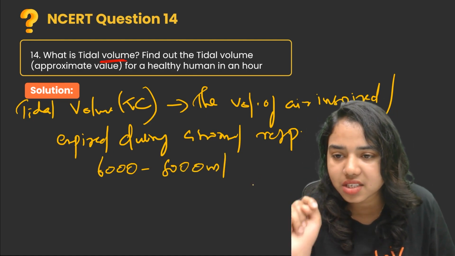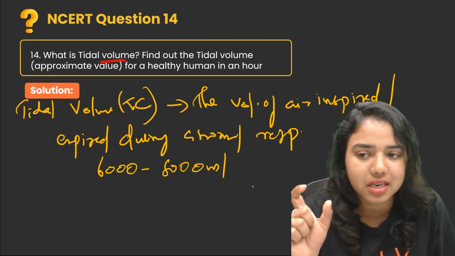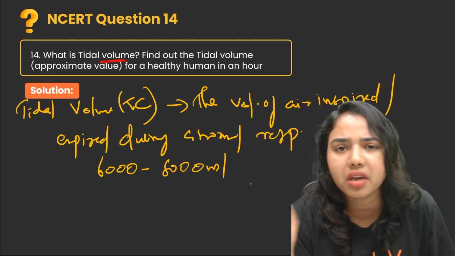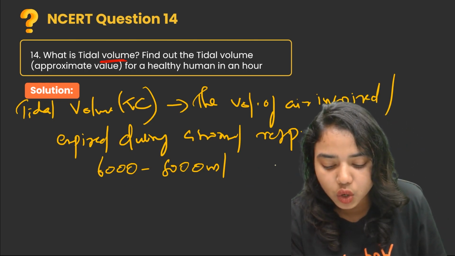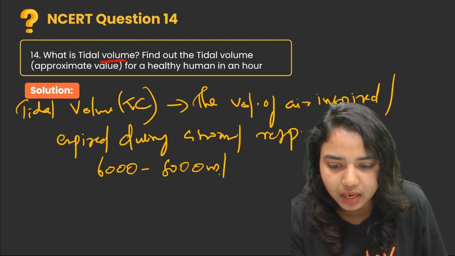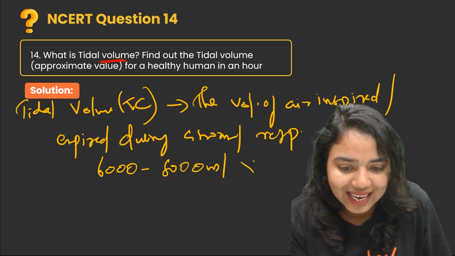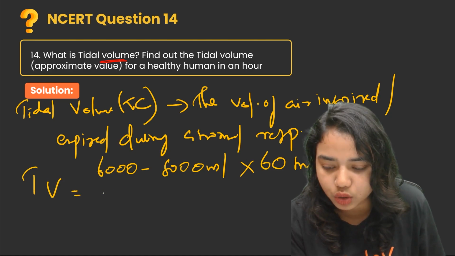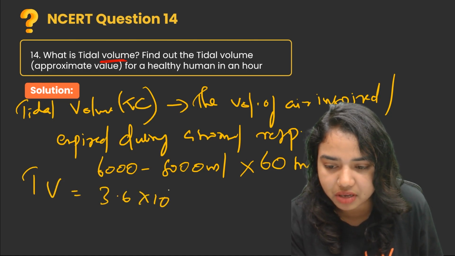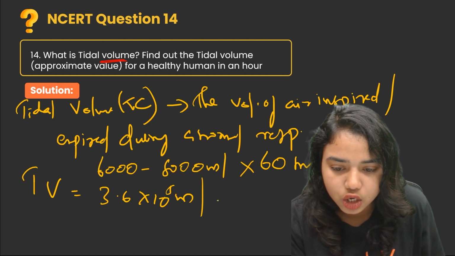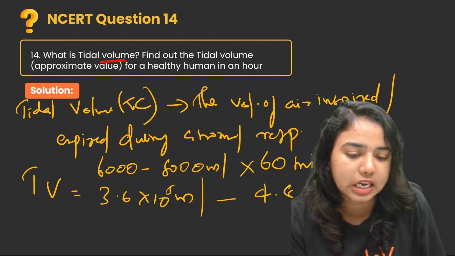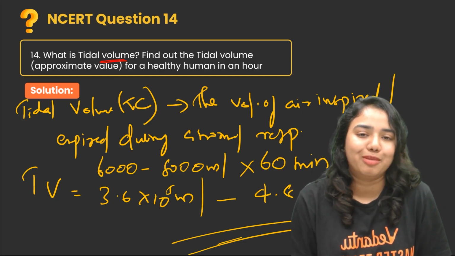So here, the next question is to calculate the tidal volume of a healthy human in 1 hour, right? So it will be 6,000 to 8,000 milliliter into 60 minutes. That means the TV is equal to 3.6 into 10 raised to 5 milliliter to 4.8 into 10 raised to 5 milliliter in an hour or in 60 minutes.